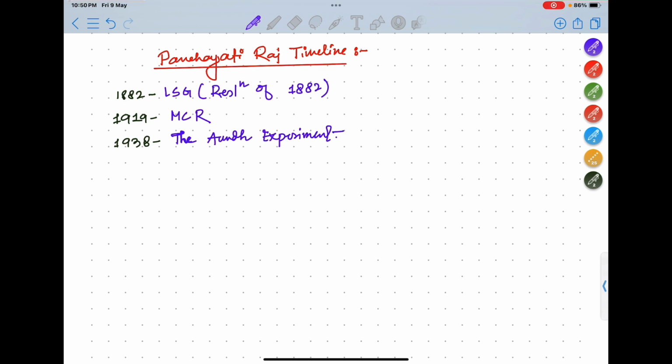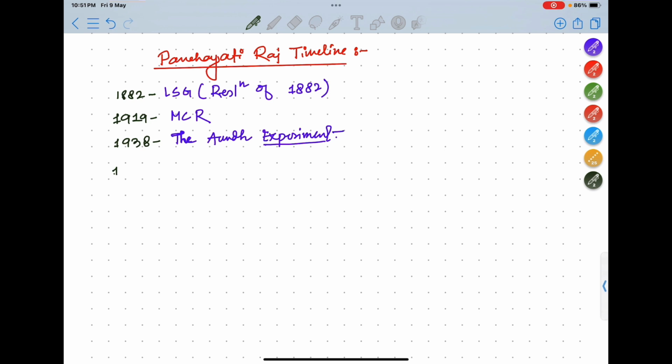Now what is the Ona experiment? You don't have to read in detail because it will not be asked in the examination, but you should know what it is. The Ona experiment is the early test of village level self government in Ona state, present day Maharashtra. So this is basically a kind of experiment.